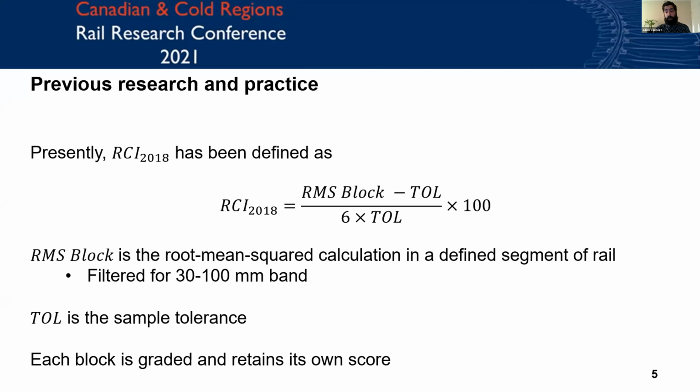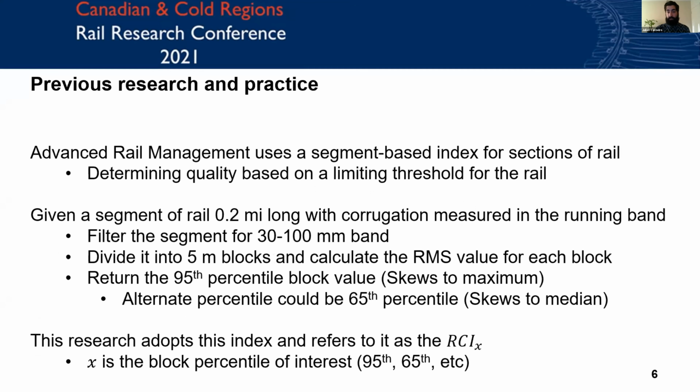TOL or tolerance was specified as 4 microns in their particular implementation, and each individual block in a longer section of track retained its own score independent from the others, which is nice because it gave granularity as far as the state of the rail, but makes it difficult to summarize an entire section. Advanced Rail Management has a similar segment-based index for their entire rail section. So this takes a measure of corrugation and basically reflects it on being representative of the entire section as a whole.